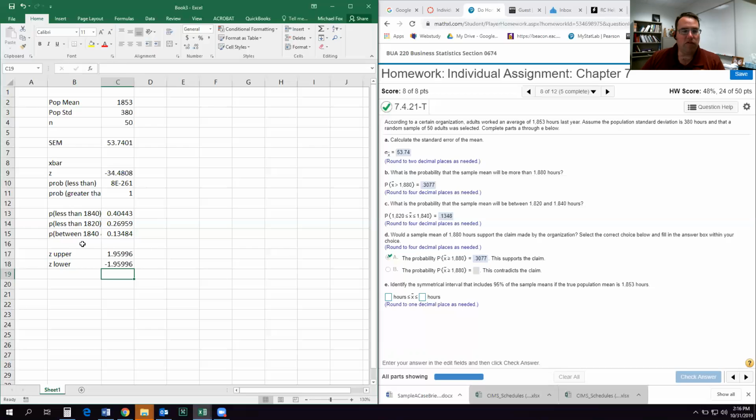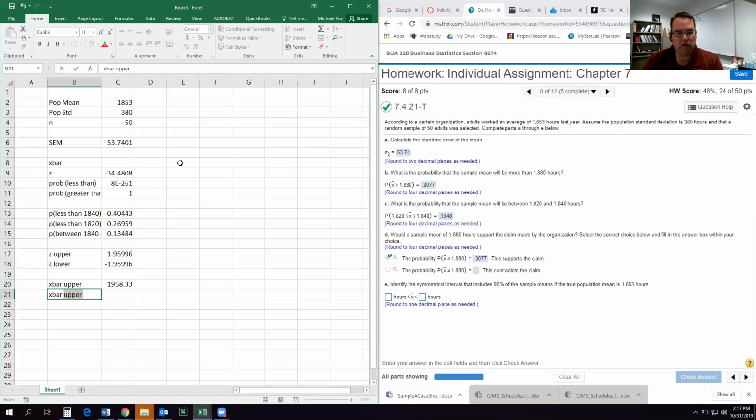Now we have to convert these Z-scores into what the X bar would be at that point. That gets us back into our regular units. So the X bar of our upper bound is going to equal our Z-score of the upper bound times our standard error of the mean plus our population mean.